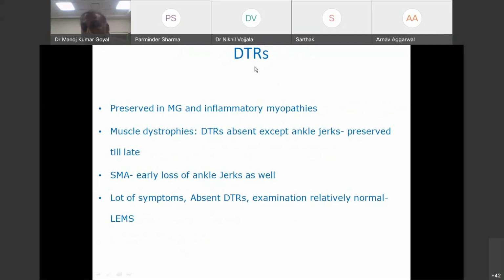Misconception about DTRs. Everybody thinks they are preserved in muscular dystrophy. They are absent except ankle jerks, which are preserved till late. In SMAs, there is early loss of ankle jerks. Deep tendon reflexes are preserved in myasthenia and inflammatory myopathy. If your patient is having a lot of symptoms, deep tendon reflexes are absent, and examination is relatively normal, think of LEMS, Eaton-Lambert myasthenic syndrome. This is the classic picture of that. You let the patient move around a bit, do some exercise, and jerks will also reappear.